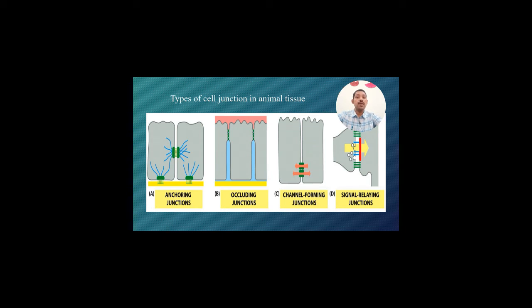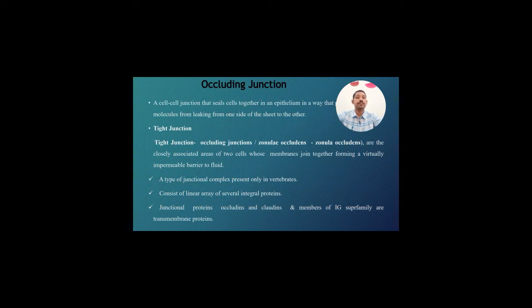These are the basic types: anchoring junctions, occluding junction, channel forming junction, and signal relaying junction. One by one we will see.